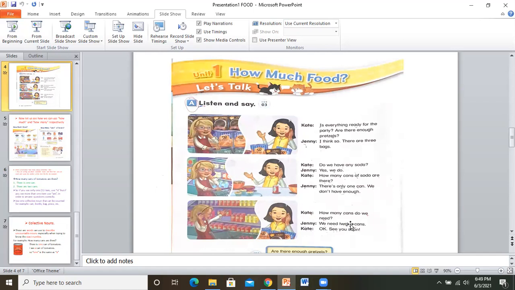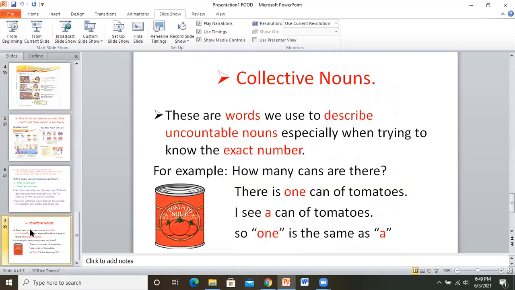How many pieces should I give you? You have to learn how to ask these questions. But you can only learn how to ask these questions if you learn how to use the collective nouns.